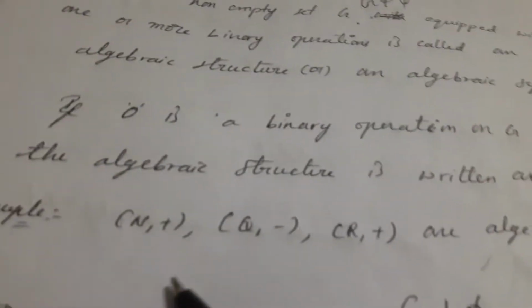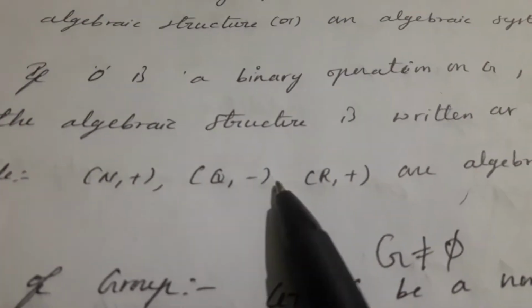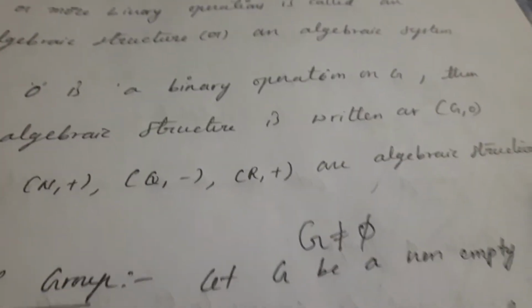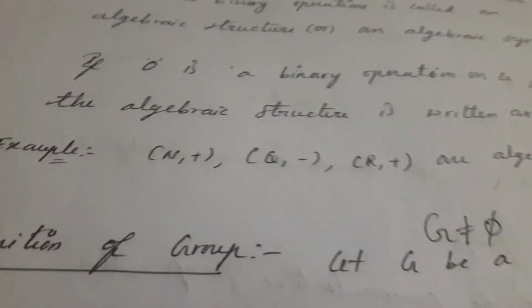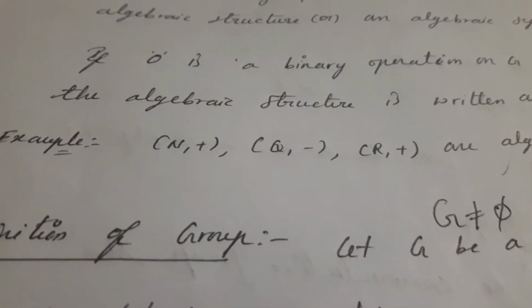For example, N comma plus, Q comma minus, R comma plus are algebraic structures. Okay, next one is the definition of group. What is the definition of group?